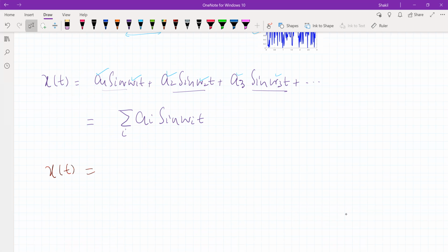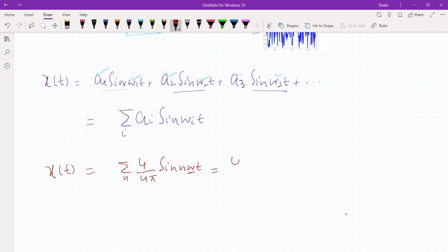Now, how do we approximate this square wave? x of t is a square wave. How can we approximate it as sine waves? You will see that you can combine different sine waves. Let me use n instead: sum of 4 by n pi sine n omega t. Remember, omega is some frequency. So 4 by n pi sine n omega t, where the summation is running over n.